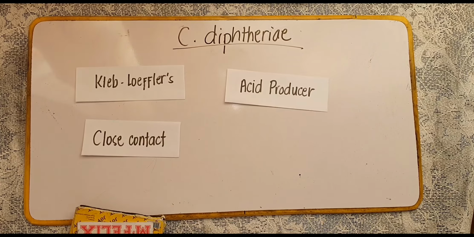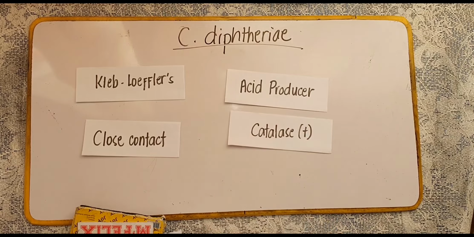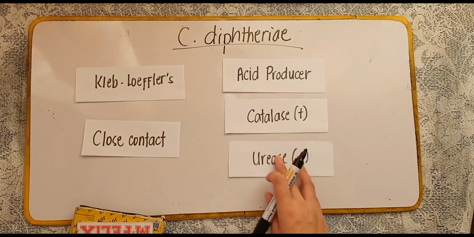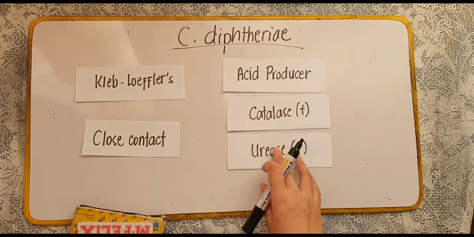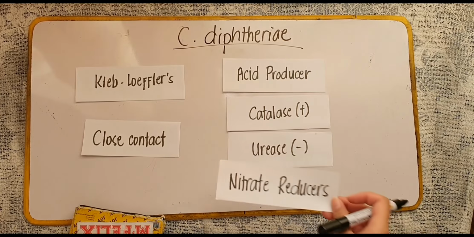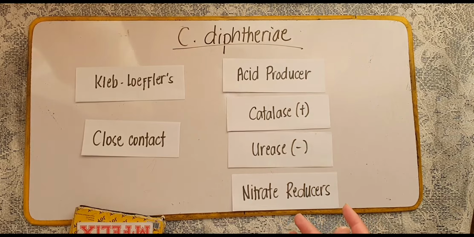Okay? And then, your Corynebacterium diphtheriae, they are also catalase positive, but urease negative. So, biochemically, they are catalase positive and urease negative. And then, they are also capable of reducing nitrate to nitrite. Okay, so, nitrate reducers yung mga yan.